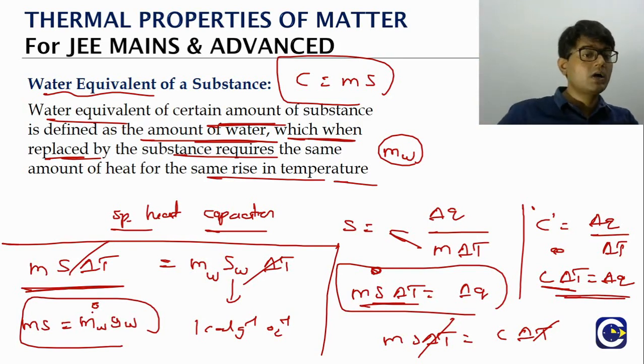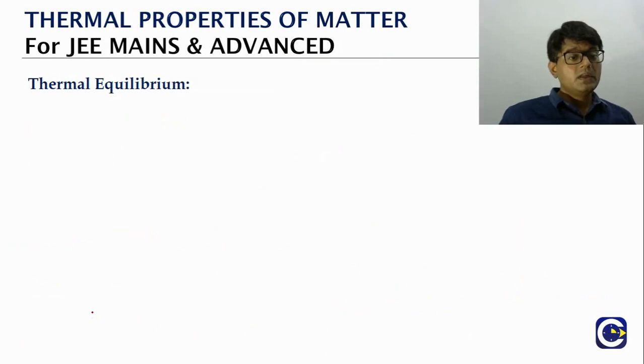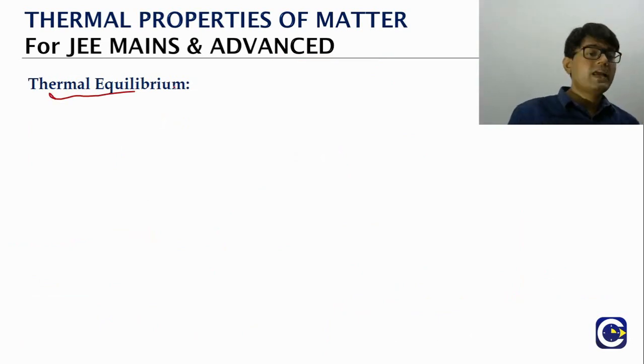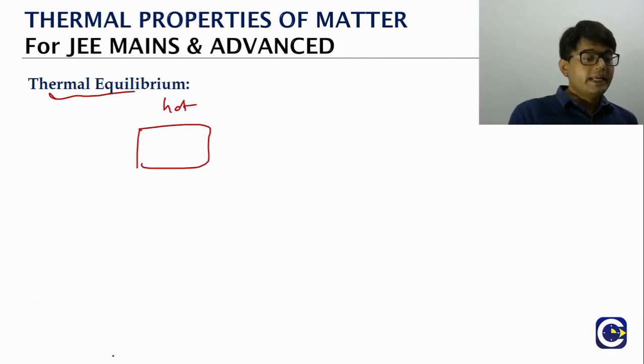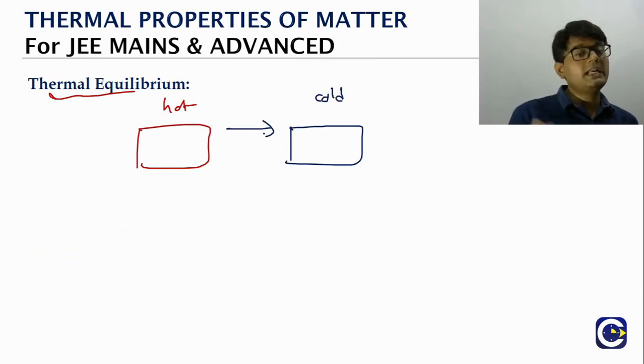Now we'll see how the water equivalent concept is used. In calorimetry, one of the important principles that we have is thermal equilibrium. What is thermal equilibrium? As we said, if you have a hot object and a cold object, heat is going to flow from the hot object to the cold object, till both of them reach the state of thermal equilibrium.